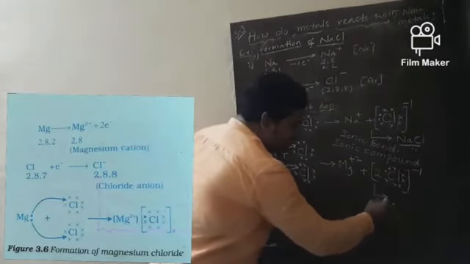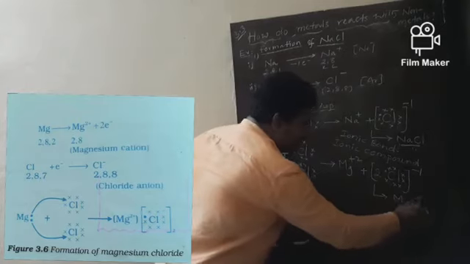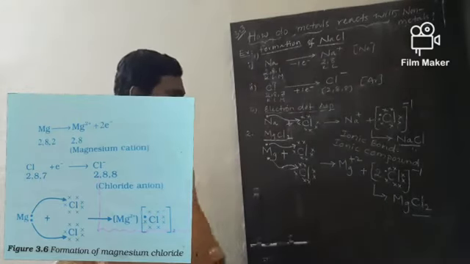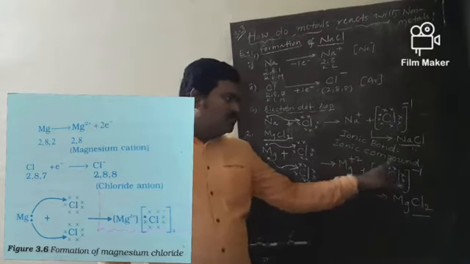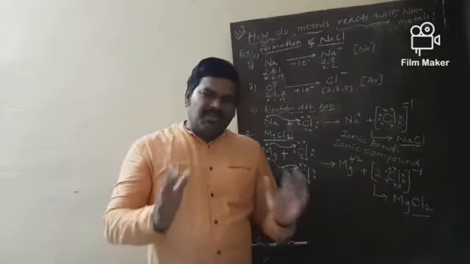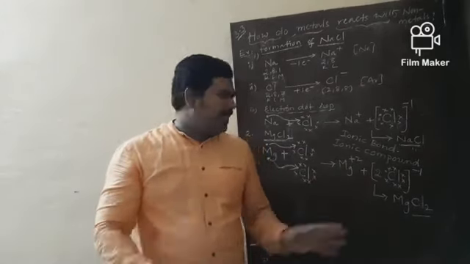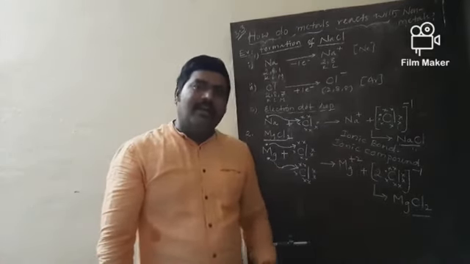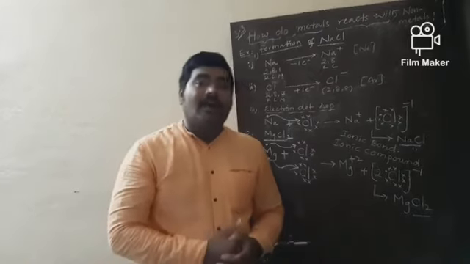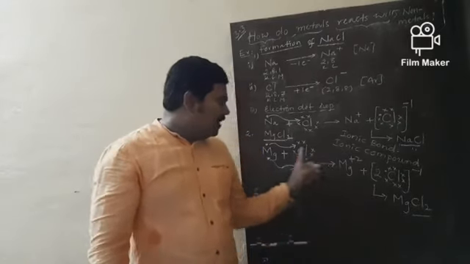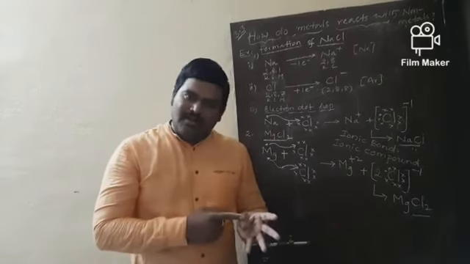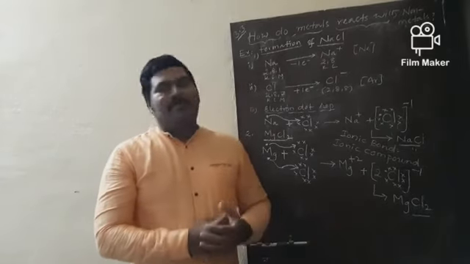Finally, this leads to the formation of MgCl2, and a strong bond is formed between Mg plus 2 and 2Cl minus 1. That bond is so strong because it is obtained between two oppositely charged particles, and it is called an ionic bond. This compound is also one of the best examples of an ionic or electrovalent compound.